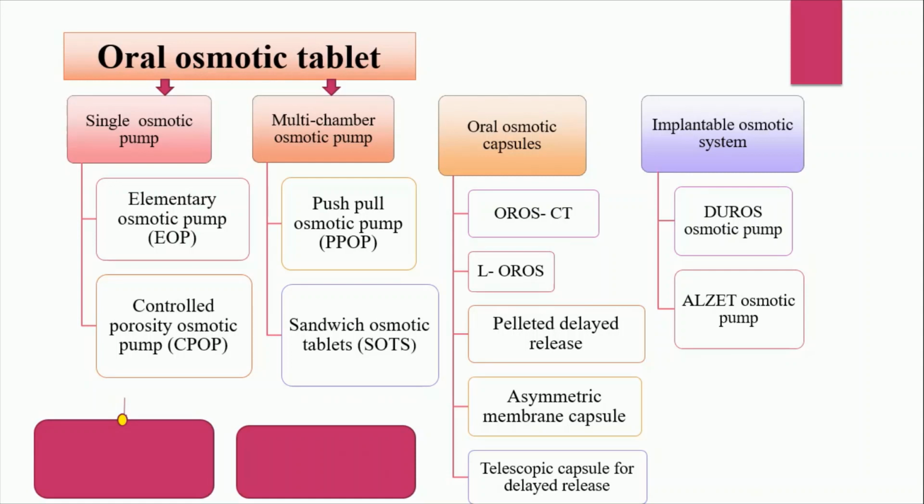It remains controlled release for some specific period of time. Later on the release rate is going to decrease due to the wastage of osmogen through the orifice. So this is the disadvantage of this elementary osmotic pump. The main three disadvantages are: the release rate is very low, the lag time is more, and the third one is the wastage of osmogen.